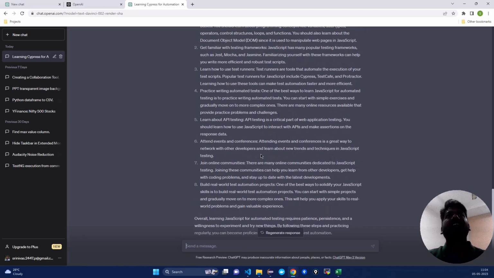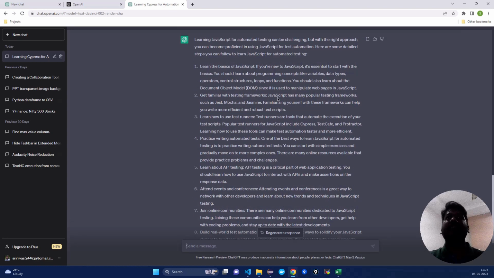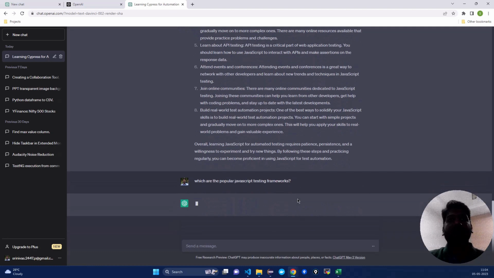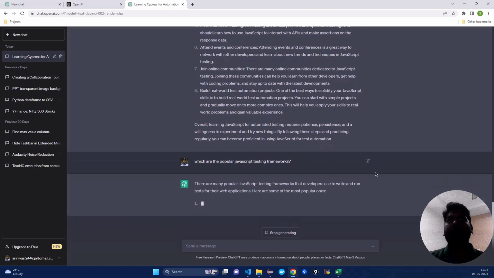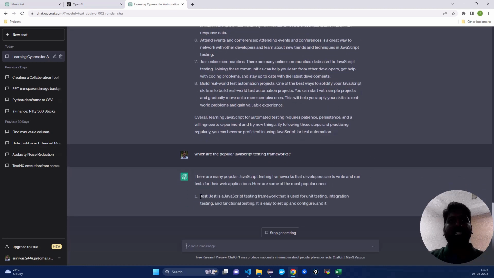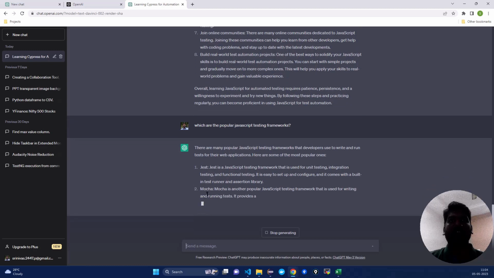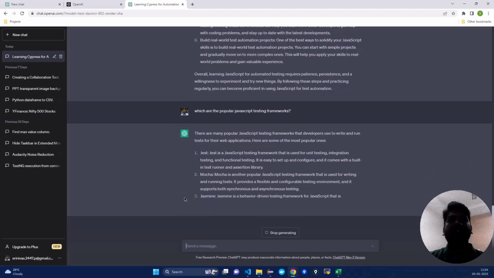And again, here it is saying, get familiar with testing frameworks using JavaScript. So I will ask, which are the popular JavaScript testing frameworks? It says Jest is one, then Mocha, then Jasmine.